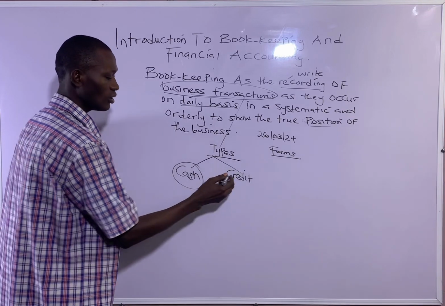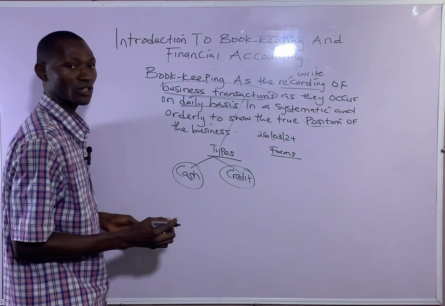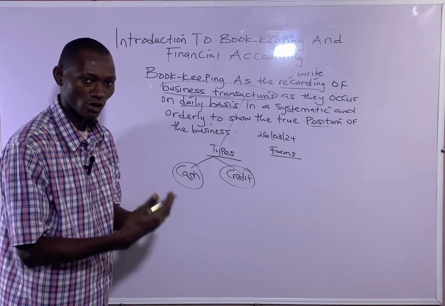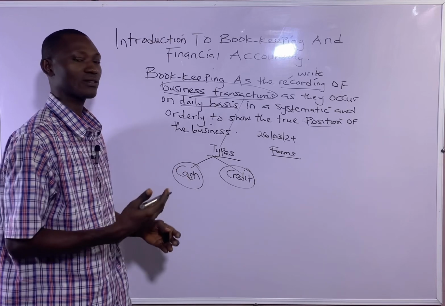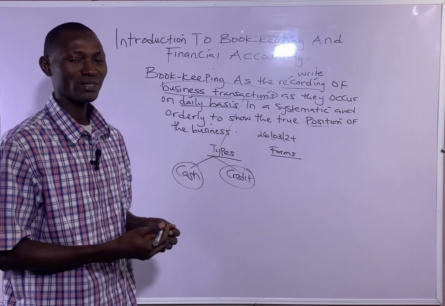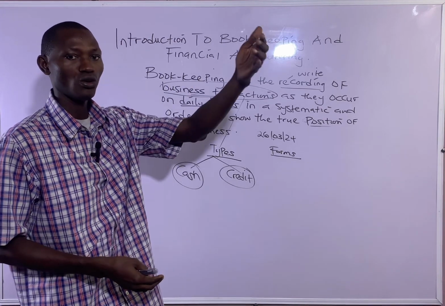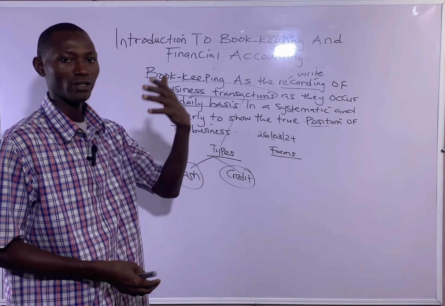Credit transaction, on the other hand, means a transaction occurs now, then you make payment at a future date. That means you buy today, then you pay tomorrow or next week or next month.